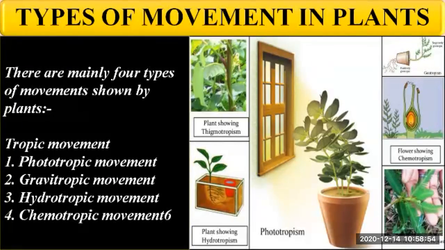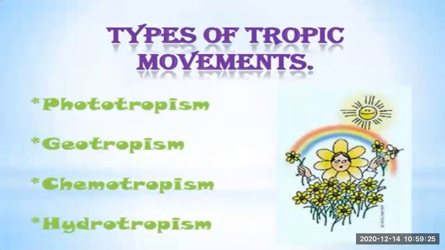So depending on this, there are four main types of movements shown by plants. These are called the tropic movements. The first one is phototropic movement, second gravitropic movement, third hydrotropic movement, and fourth chemotropic movement. Depending upon the types of movements, there are four types of tropic movements: phototropism, geotropism, also called gravitropism, then chemotropism and hydrotropism.